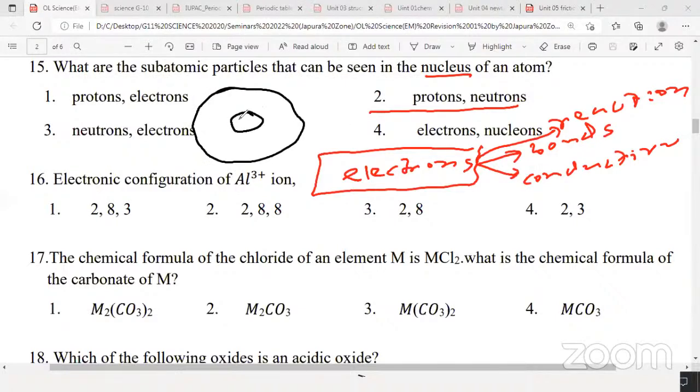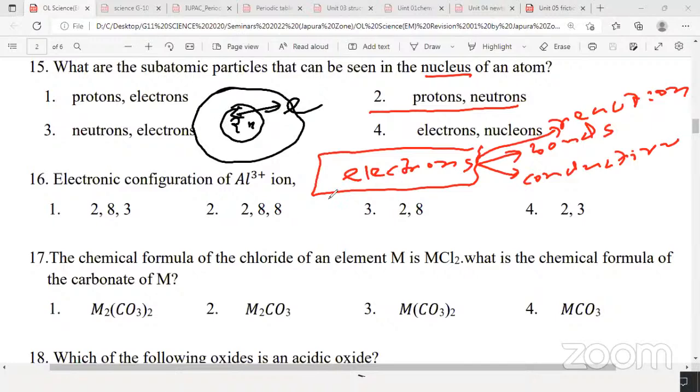reaction. Protons and neutrons can undergo changes only during a nuclear reaction. But nuclear reactions you don't have in your syllabus. Protons and neutrons can undergo changes in what reactions? Nuclear reactions. Therefore, during a chemical reaction, only electrons are involved. Therefore, electronic configuration is very important. So those are the 3 subatomic particles. Out of these, protons and neutrons are inside the nucleus, the total number of protons and neutrons is called the mass number, and protons and electrons are equal in the case of a neutral atom.